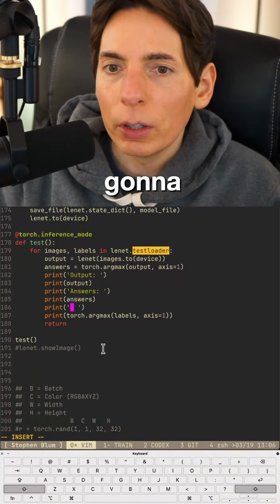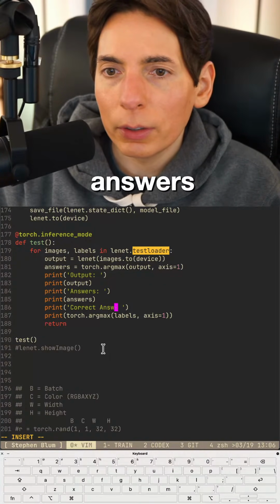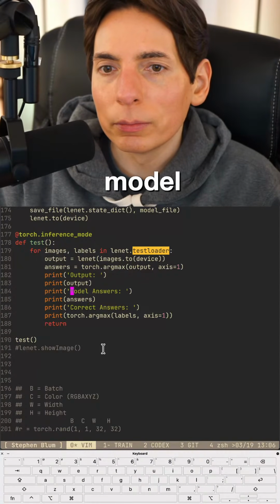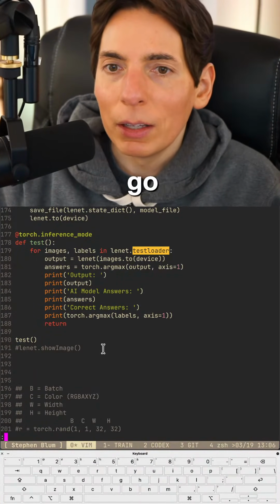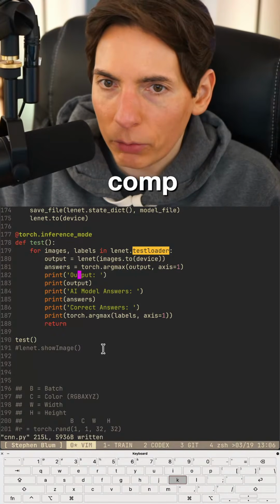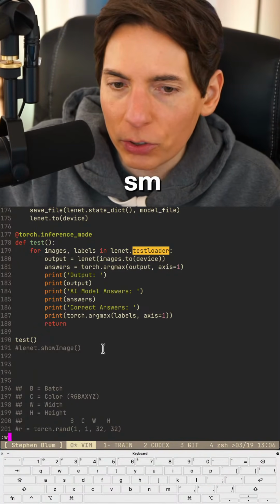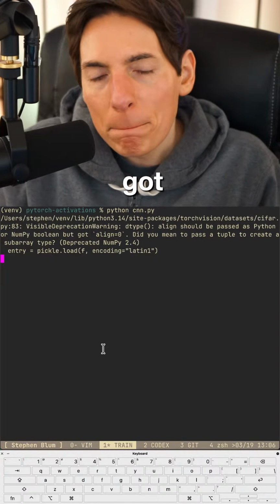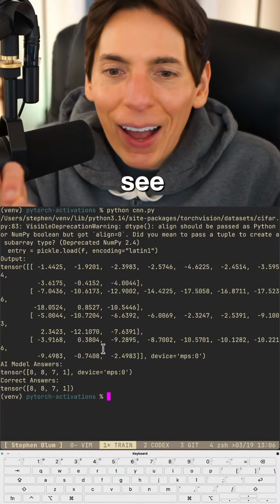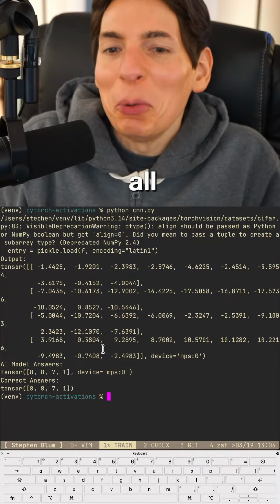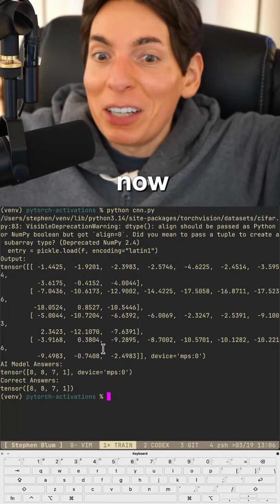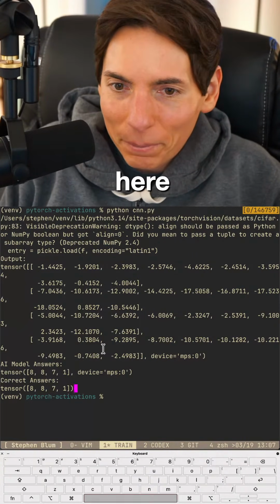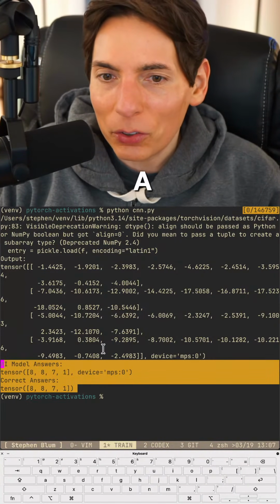So we're just going to read this: correct answers, and then model answers. It's the AI model. So we're gonna do a quick little comparison on that right there. All right, let's see what we got. Yeah, 100% again, right there. All right. We're doing good. So now we did it twice in a row. That counts twice in a row, as you can see here. Correct answers versus the actual AI model answers. Boom.